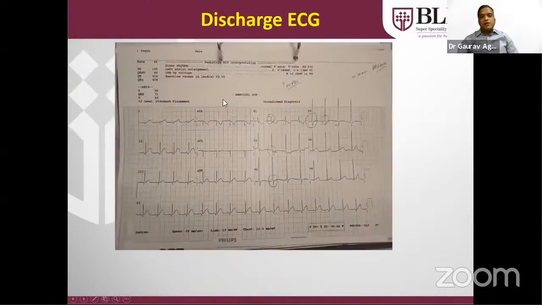This is the follow-up ECG of the same patient. As you can see, there is some slurring of the QRS. Up to 1 year, it was not possible to decide what type of supraventricular tachycardia was there. But at 1 year of age, we found there was slurring of the QRS and a short PR interval. This is a classical ECG of WPW syndrome.